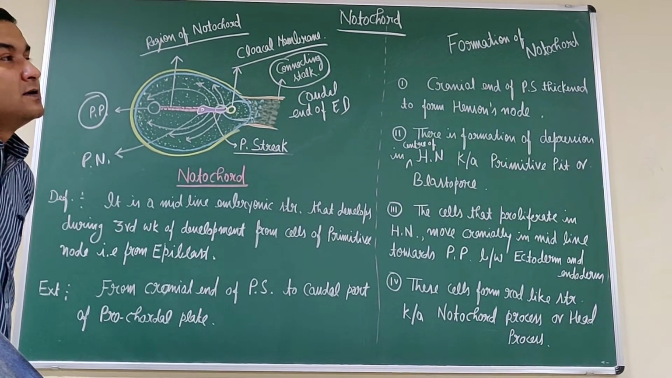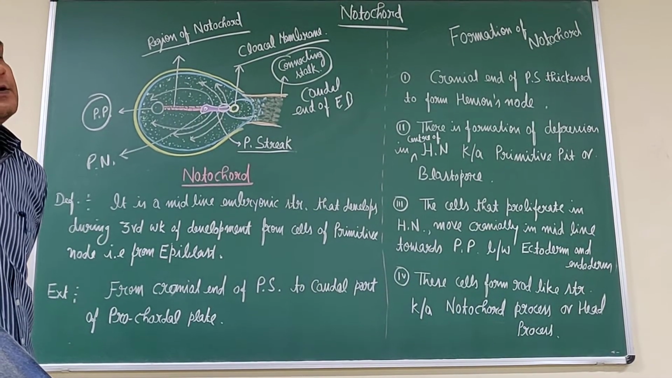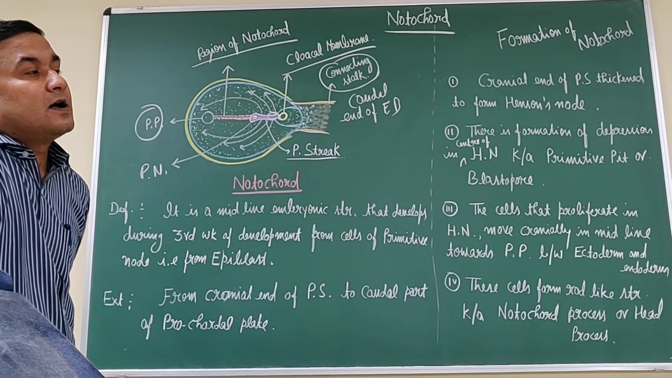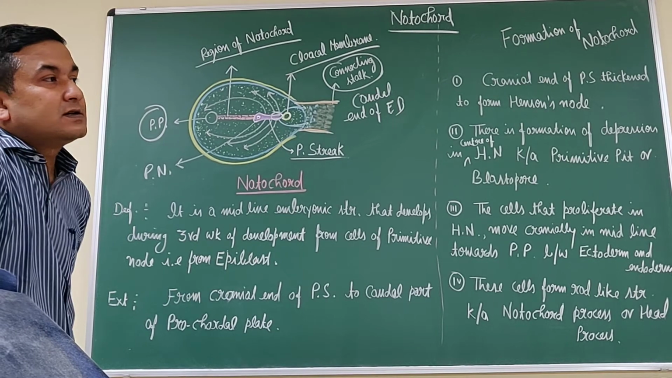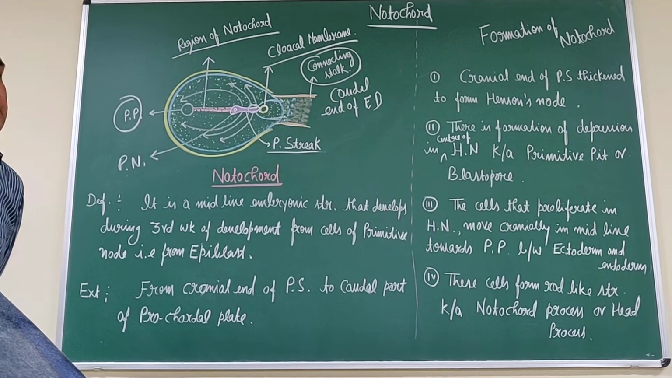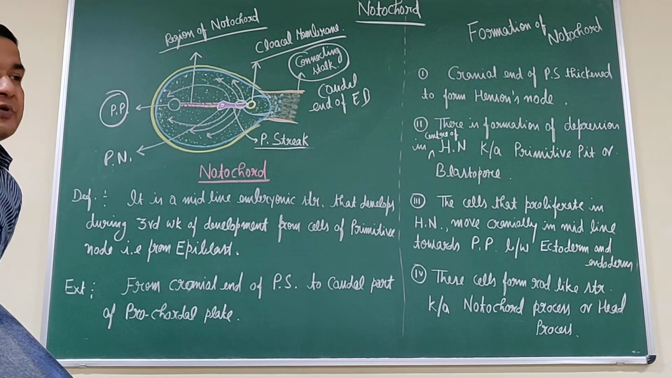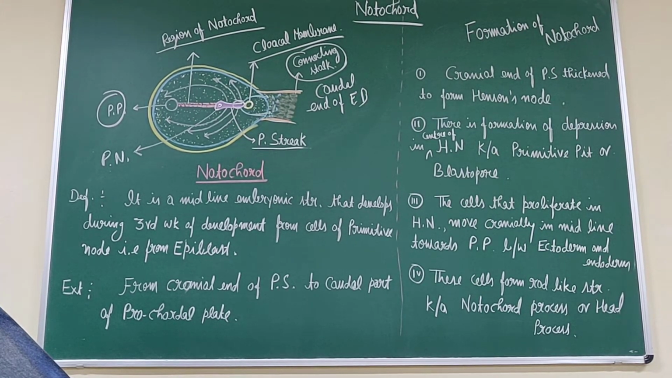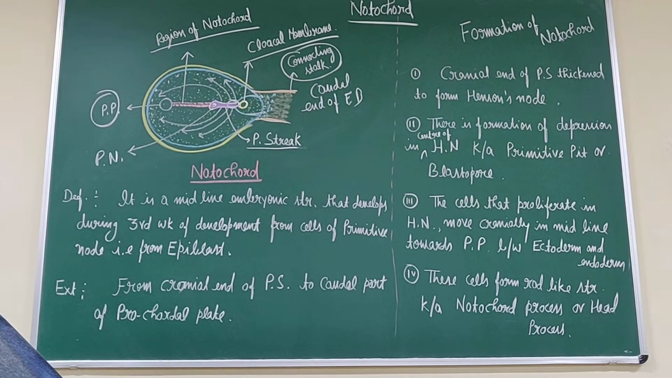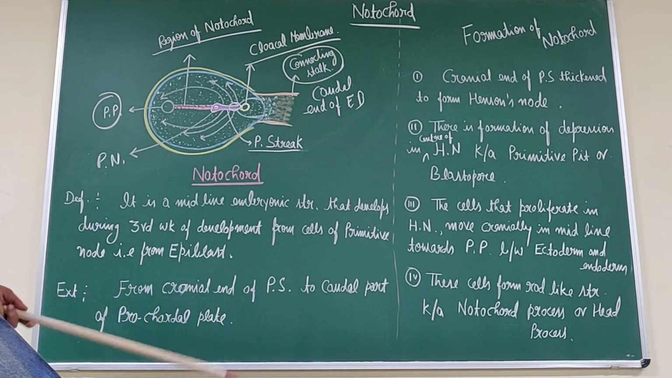Now today we'll discuss the notochord. In the previous class we had discussed what is gastrulation and how the primitive streak is formed, and how this primitive streak forms the intraembryonic mesoderm. Now this intraembryonic mesoderm is spread between the ectoderm and the endoderm.